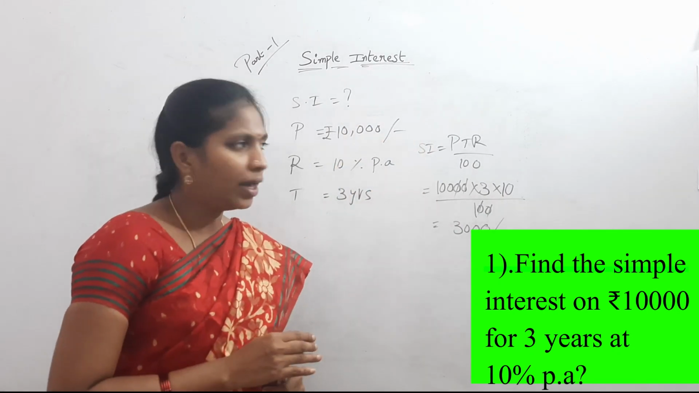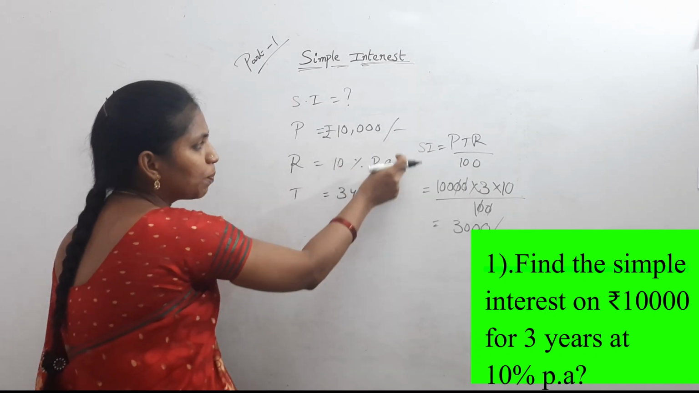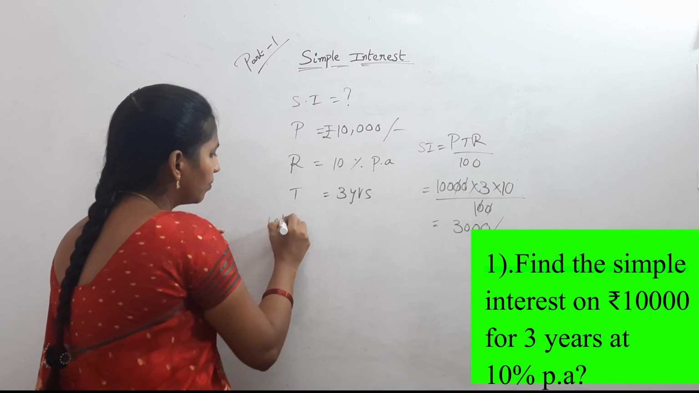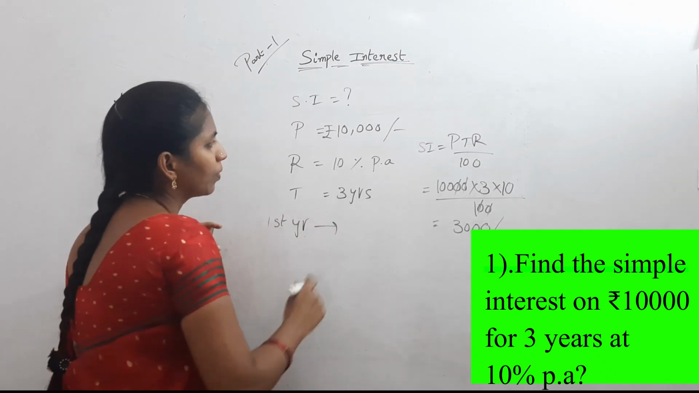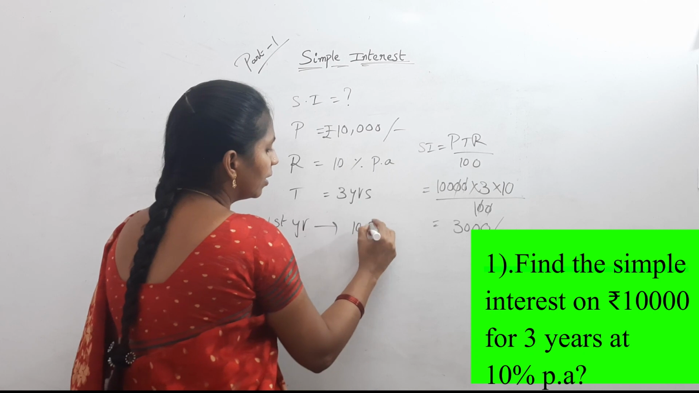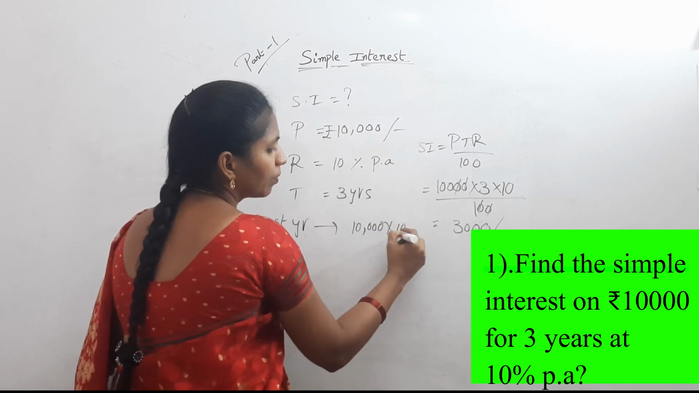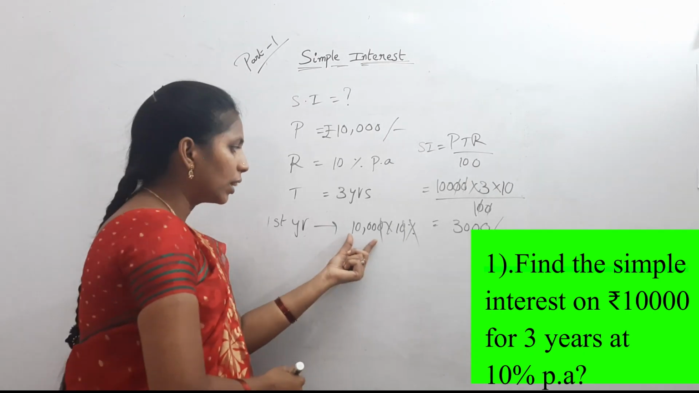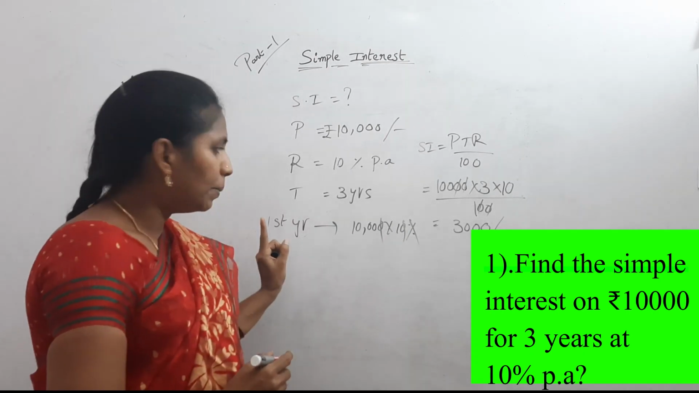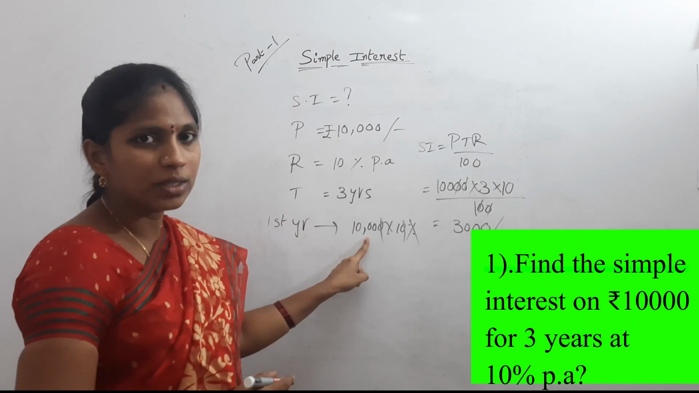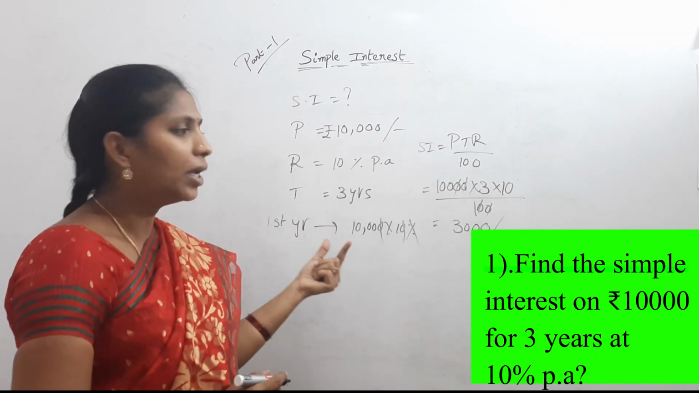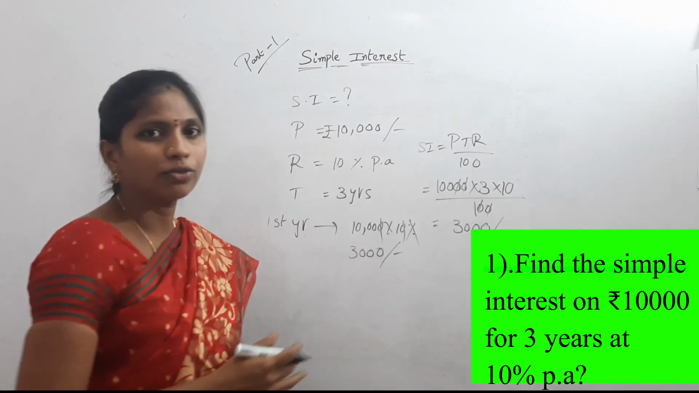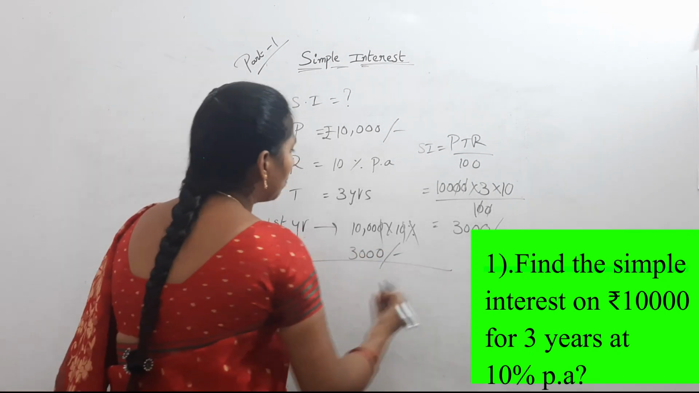And another way, see here, 10% per annum. So for the first year, 10% on this 10,000 rupees. The zeros get cancelled. What is the amount? 1,000. Per 1 year, 1,000 rupees. For 3 years, 3 into 1,000. What is the amount? 3,000 rupees. Enough.